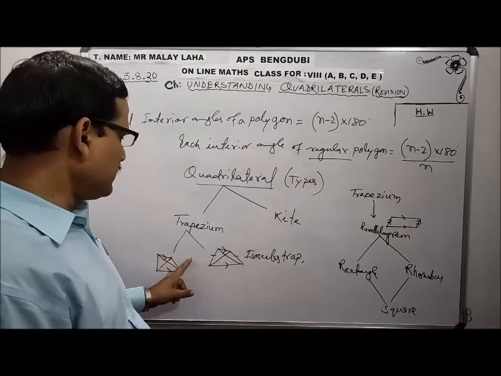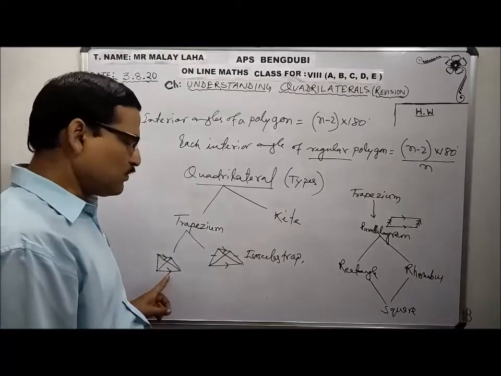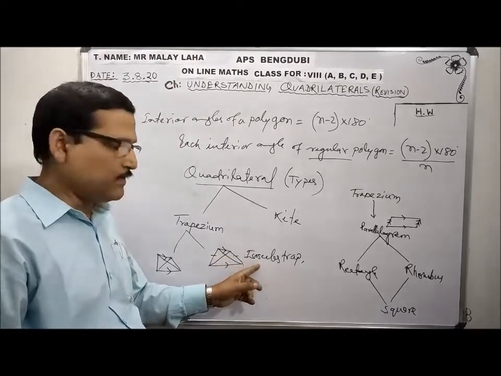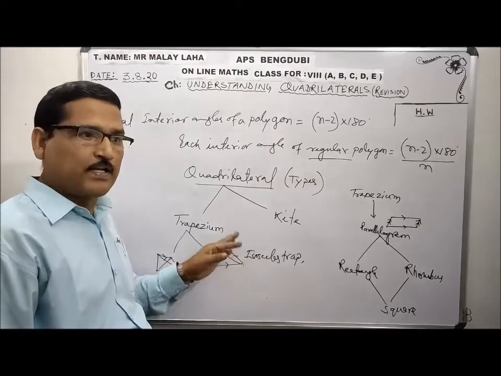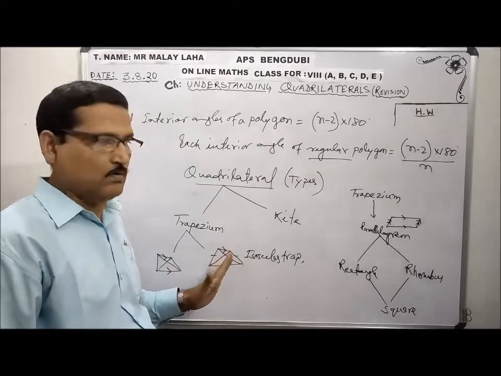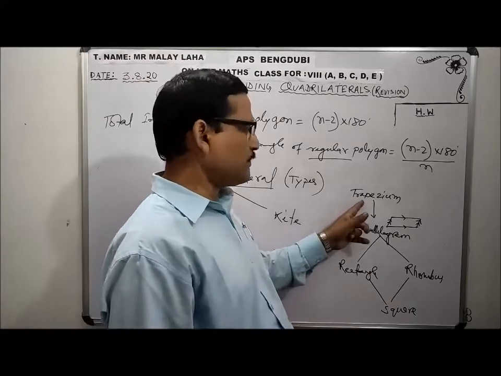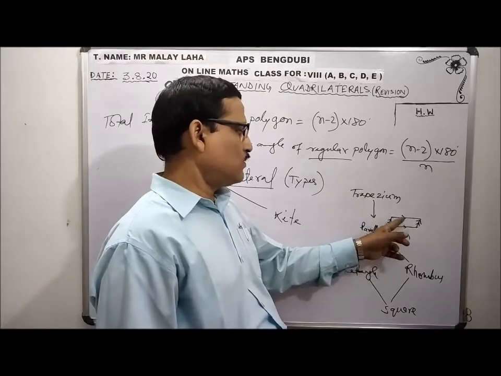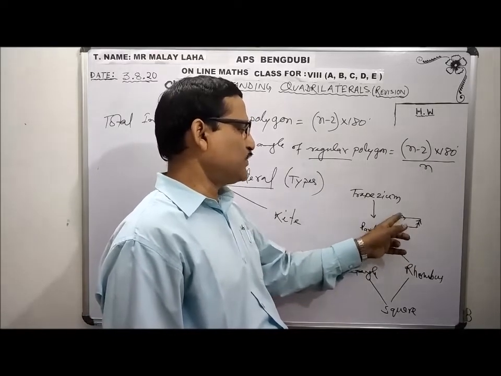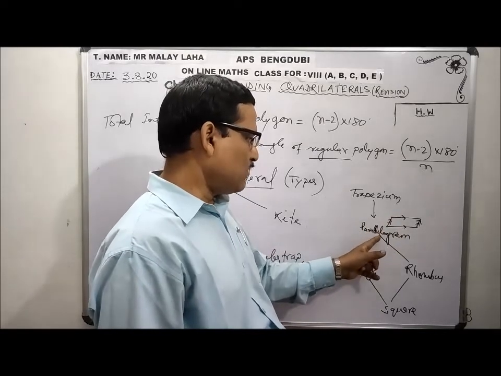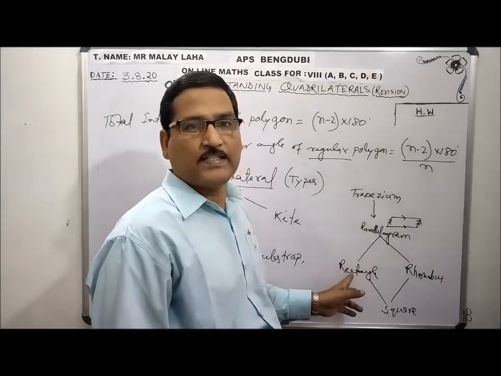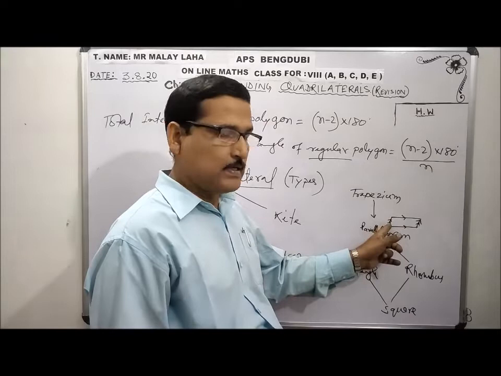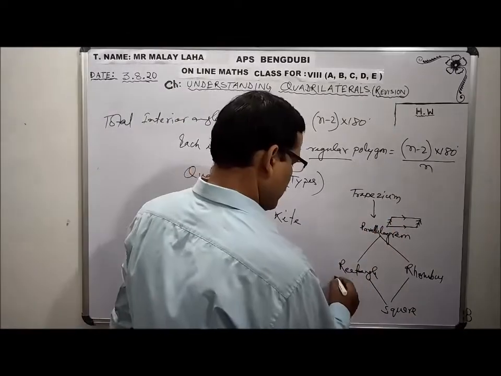Now trapezium again has two types. One is only normal. When the two non-parallel sides are equal, that trapezium is called an isosceles trapezium. In that situation, diagonals will be equal and the interior angle sum of 360 will hold for all. Okay. Now from trapezium we have the parallelogram. Opposite sides are parallel only. A parallelogram will be a rectangle when one of its angles is 90 degree. That means when this angle is 90 degree, automatically that parallelogram will be a rectangle.